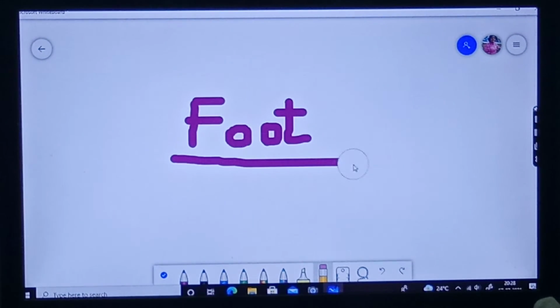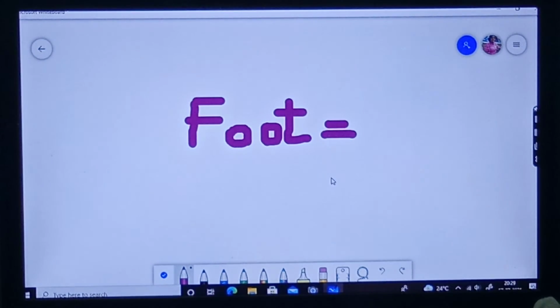In the FPS system, what is the unit of length? Foot. So, this foot belongs to the FPS system. Before, we have learned centimeter. Those all belong to the CGS system. So, this foot belongs to the FPS system. So, 1 foot is equal to 12 inches.